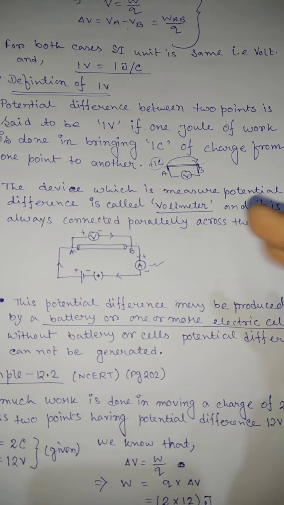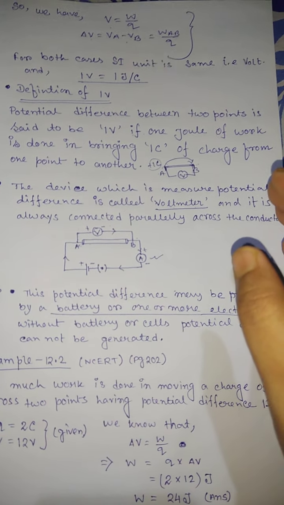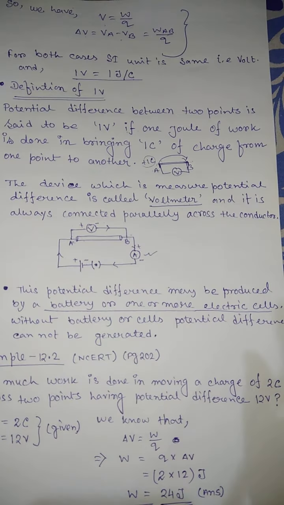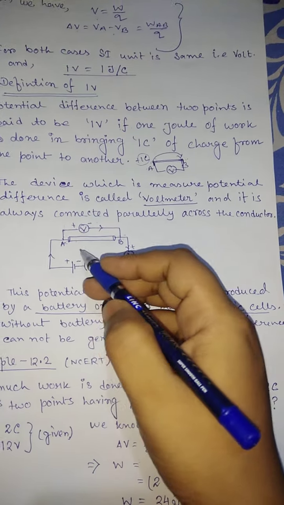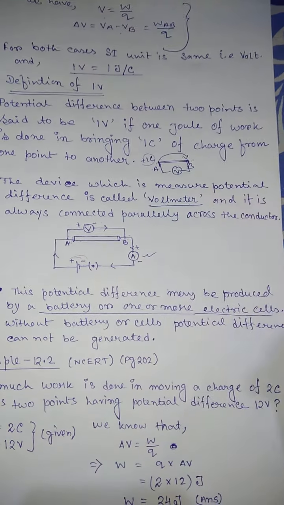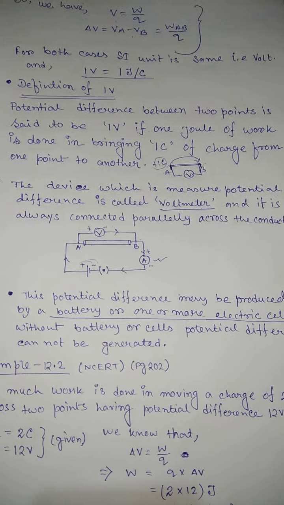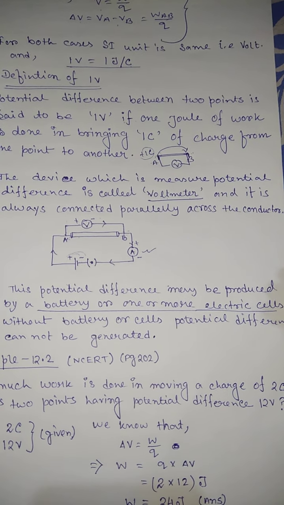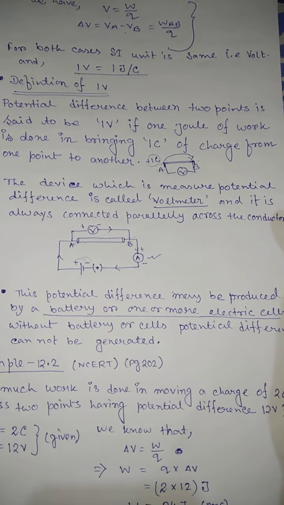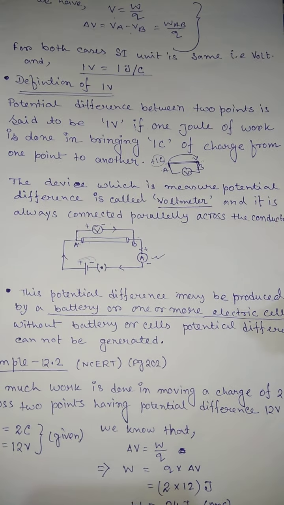Okay, everything is okay. But one very, very important point: without any battery or cell, potential difference cannot be generated. If we do not connect the conductor and connecting wires with any source of electricity like a battery or cell, then potential difference cannot be generated. So it is a very important point that potential difference is produced by a battery or a cell.